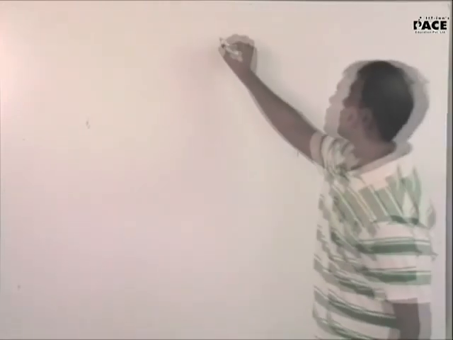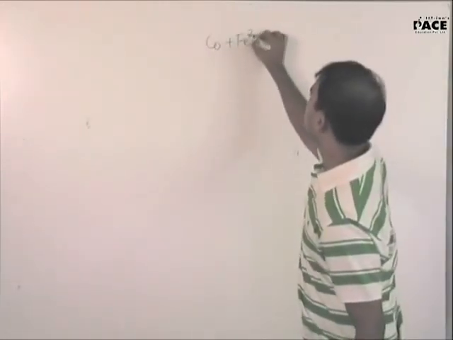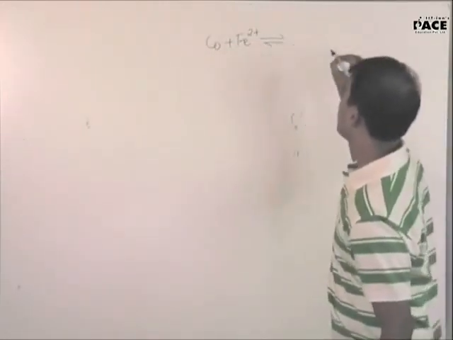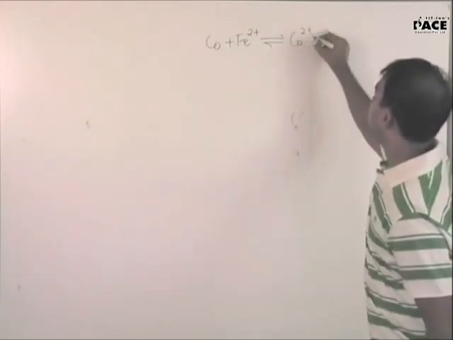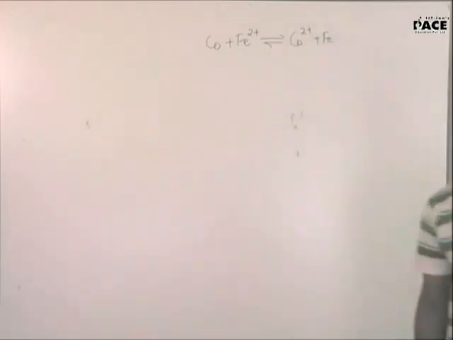Next question is cobalt plus Fe2 plus gives you cobalt 2 plus plus Fe. This is the question. Now see, in this case they have asked you to find whether the reaction is spontaneous or not, and not at the standard conditions, and they have given you the E naughts.